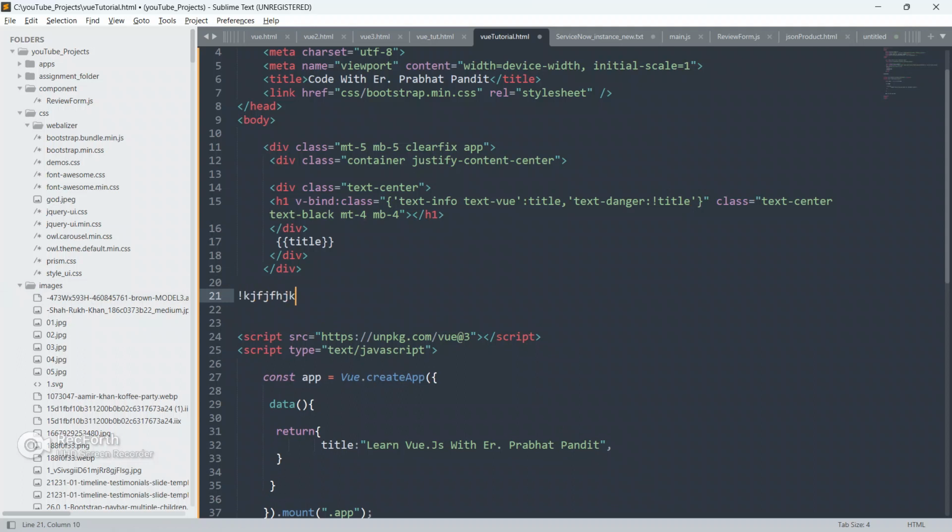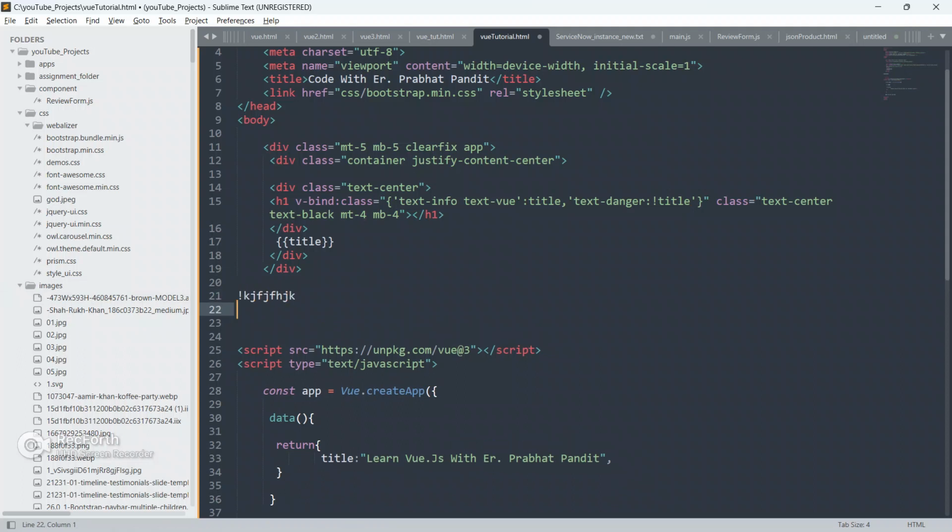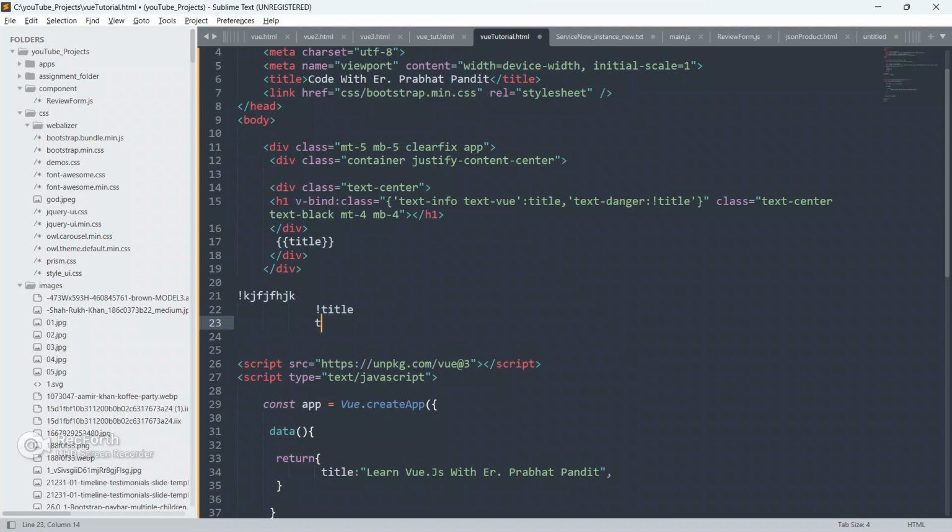Let me explain one more thing, guys. Whatever you put after the exclamation mark, suppose title, this means the title is not set or the title is as of now false. And if you add title as it is, it will be considered as set or true. So this means, guys, if the title is not set, then text-danger will be applied. If the title is set, then text-info or text-view will be applied.